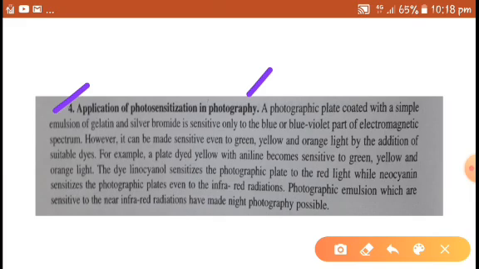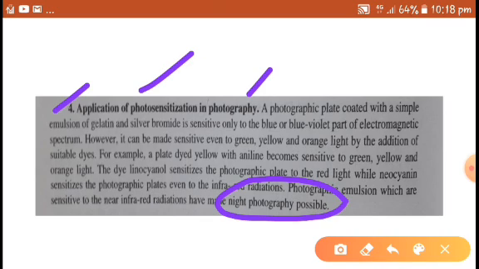For example, a plate dyed yellow with aniline becomes sensitive to green, yellow and orange light. The dye pinacyanol sensitizes the photographic plate to red light, while neocyanin sensitizes the photographic plates even to infrared radiations. Photographic emulsions which are sensitive to near infrared radiations have made night photography possible. This is one of the examples and applications of photosensitization reaction.